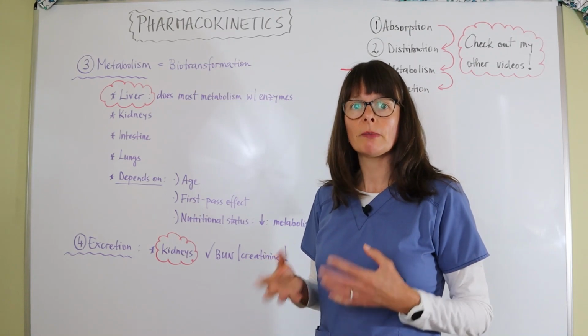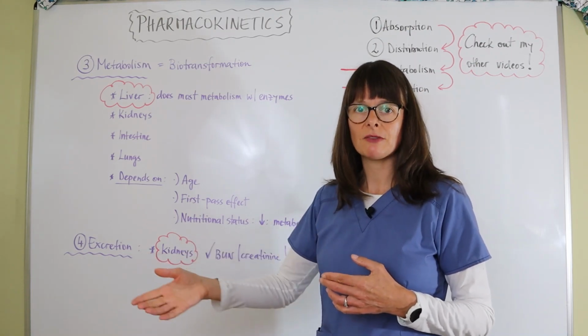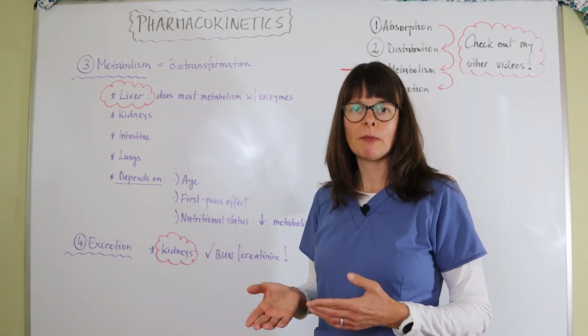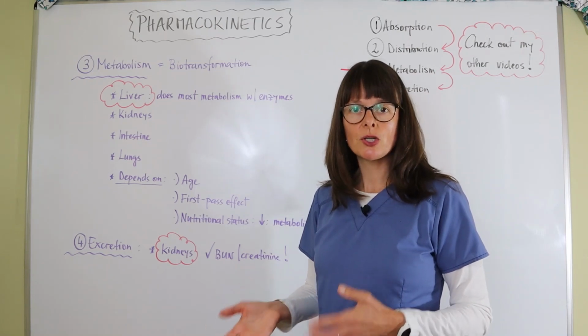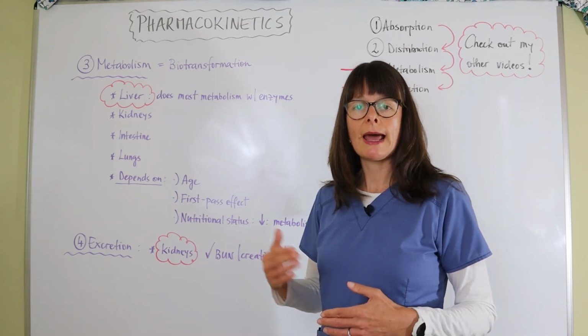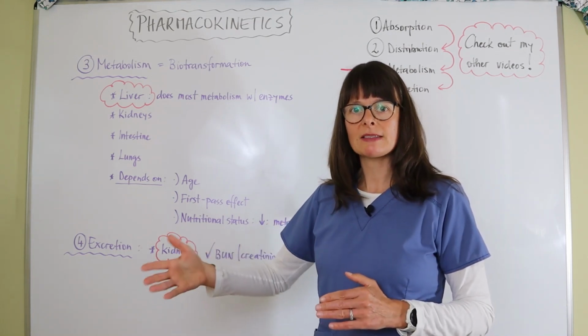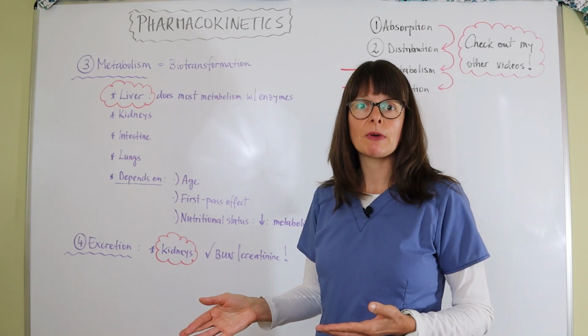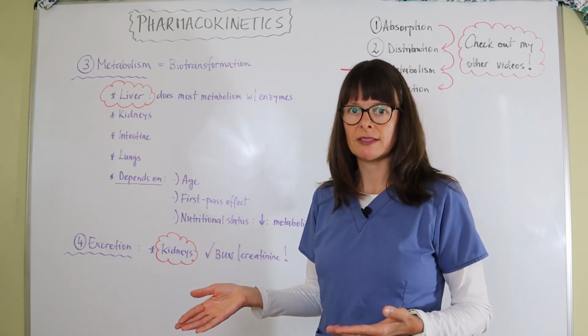If we know that a medication has a high first pass effect, then usually we have to think about other routes of administration besides an enteral or GI route, that will allow us to bypass this first pass effect where the liver takes away some of that medication's effectiveness.